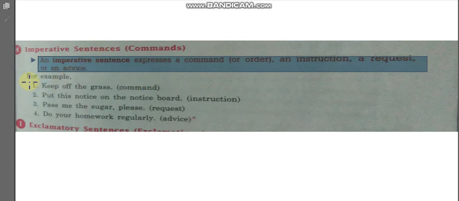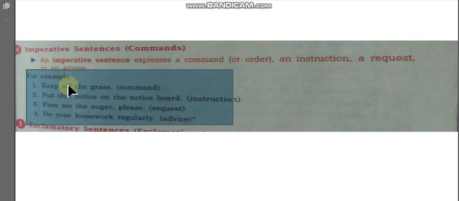There are a few examples you can see here, dear students. For example, keep off the grass. It can be an order. You can imagine a new sentence regarding command like switch off the fan, open the door. In the same way, there is an instruction, put this notice on the notice board.